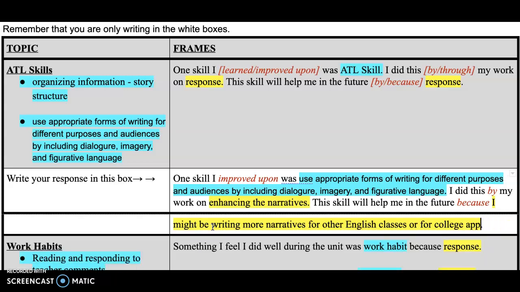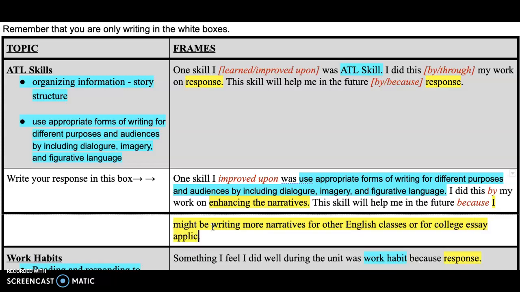I'll say college essay applications. So you don't have to write exactly this, but this is to give you an idea of how to complete it. Remember, we're leaving it the same up here in the gray, and you're going to write in the white.